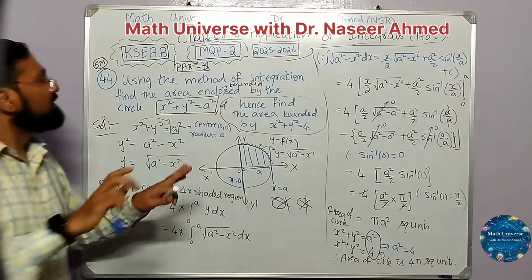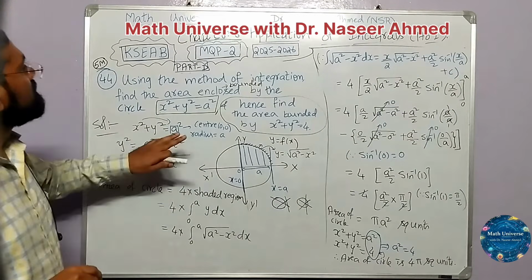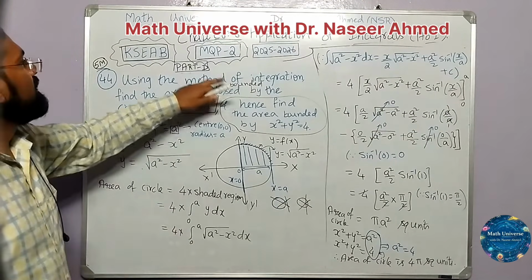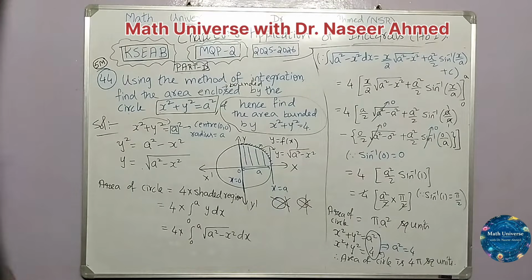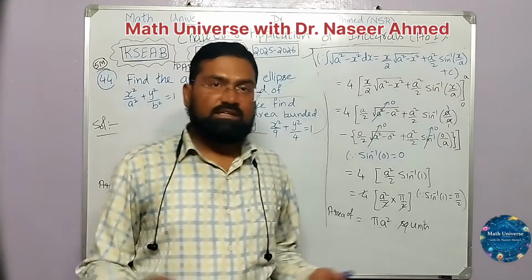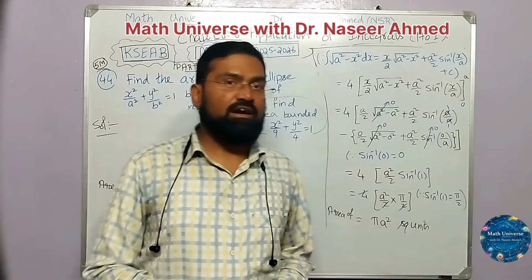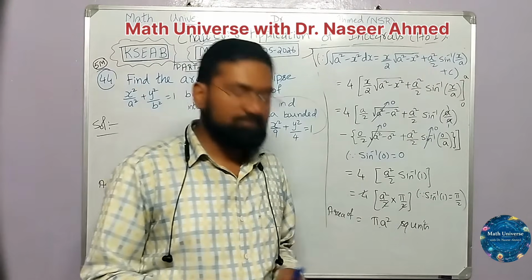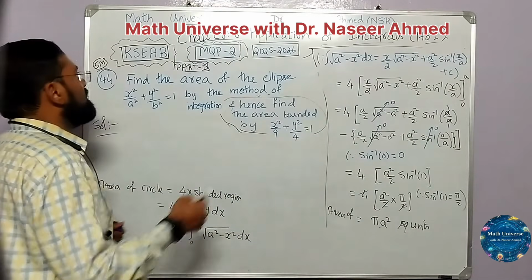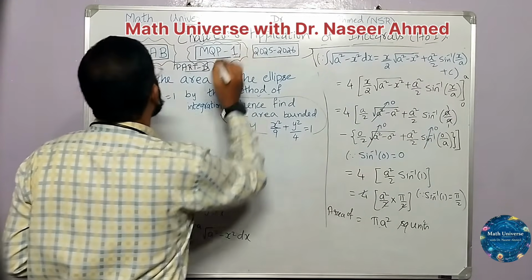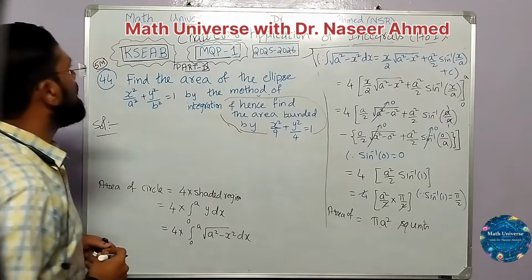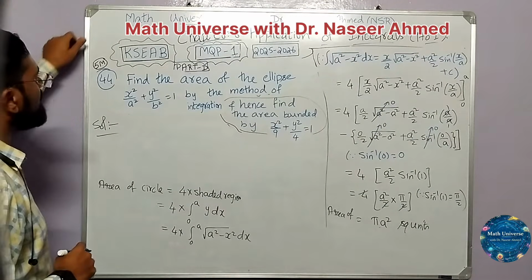So with this, the second problem, with respect to what I am solving, model question paper 2, question number 44 of 5 marker, is completed. Make a note of this. Yes, dear students, we are in the last problem, and this is a question from model question paper 1, from KSEAB for this academic year.